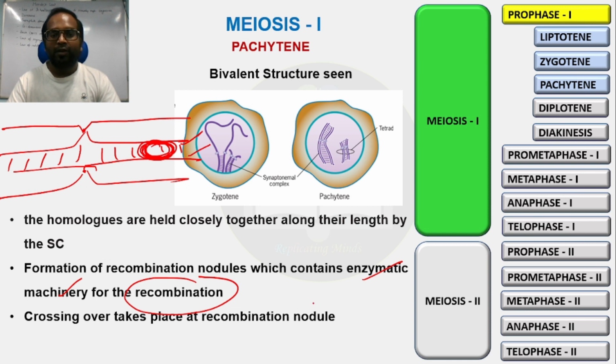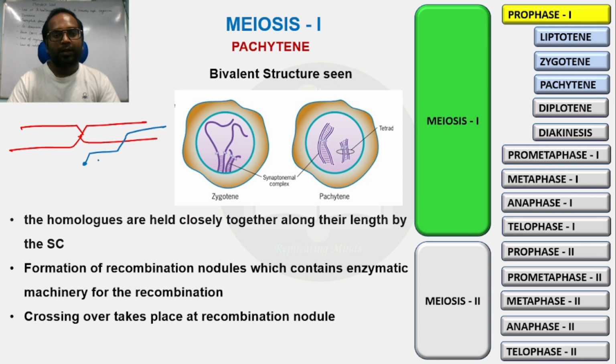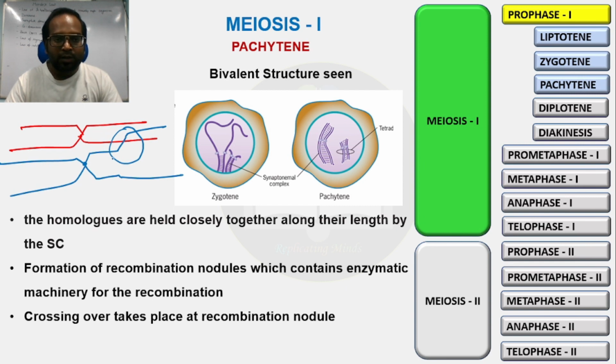Crossing over takes place at the recombination nodule. Where the recombination nodules are seen, the crossing over takes place. How? Like this. Suppose this is one homologous chromosome and this is another homologous chromosome, and you can see here that the recombination nodule was formed. Where the recombination nodule is seen, the crossing over takes place. It means crossing over between two chromatids, and these chromatids will be exchanged with each other.